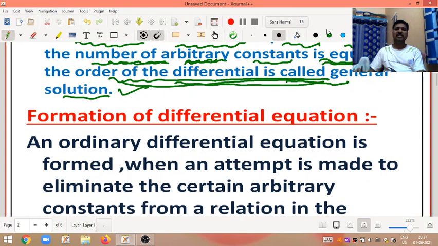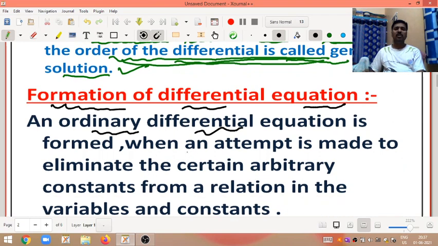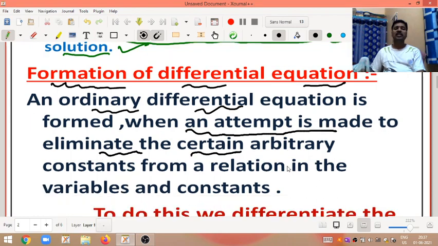Next, formation of a differential equation. Formation of a differential equation means an ordinary differential equation is formed when an attempt is made to eliminate certain arbitrary constants from a relation in the variables and the constants.